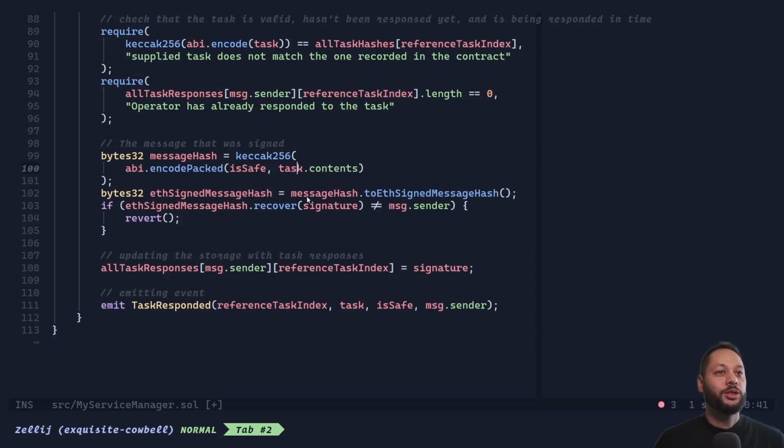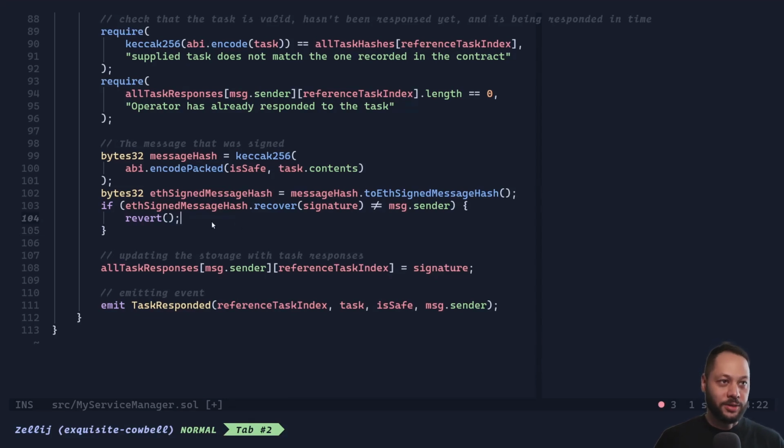And then we're going to convert that to an ETH signed message hash, which basically just prepends the ETH signed message text in front of the message. And then we're going to use the recover method of the ECDSA library and make sure that this was actually signed by the operator that's calling the function.